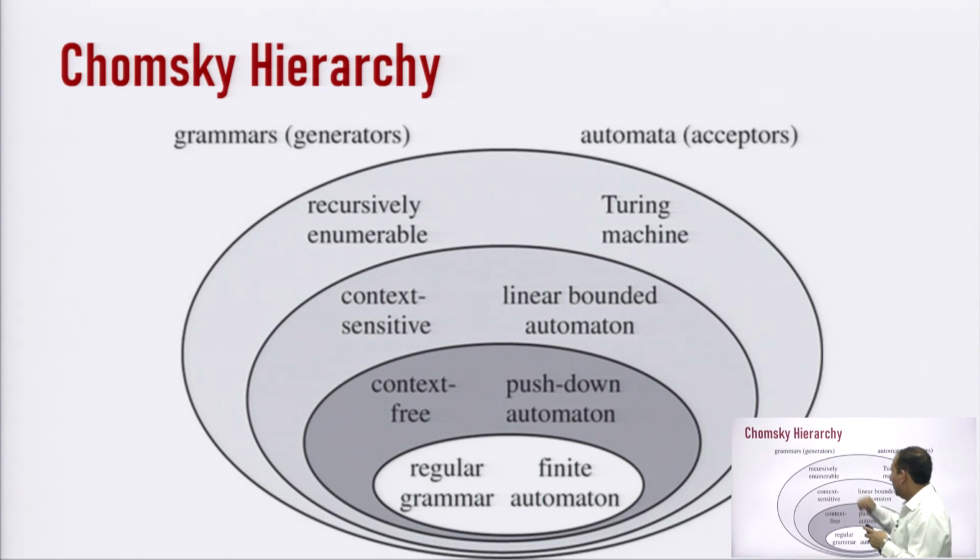Next, the context sensitive grammar, recognized by the linear bounded automata. Then we have recursively enumerable grammars, recognized by the Turing machine. This is a very beautiful slide, with grammar on one side and the machines which recognize them on the other.